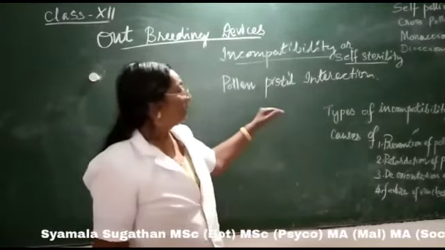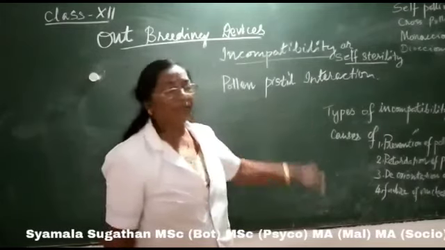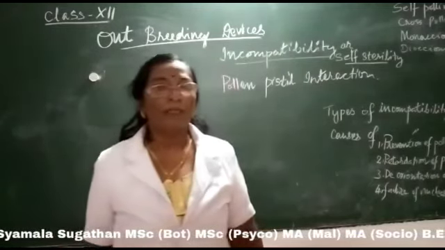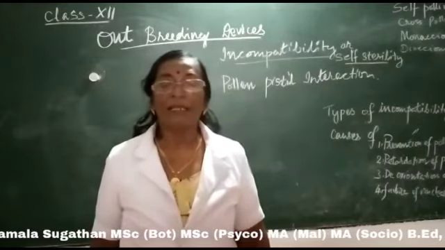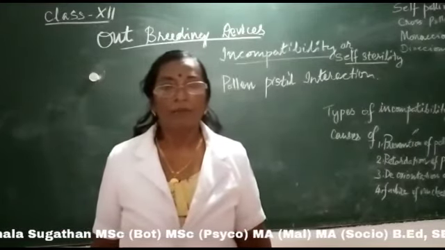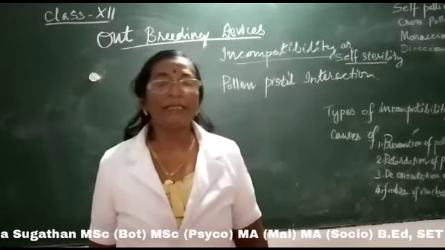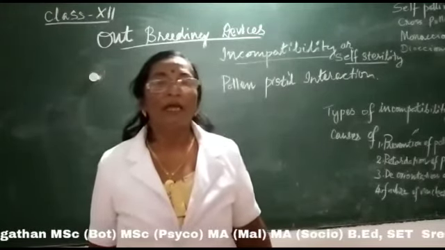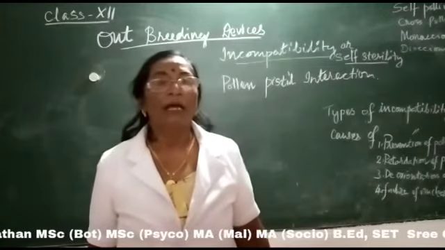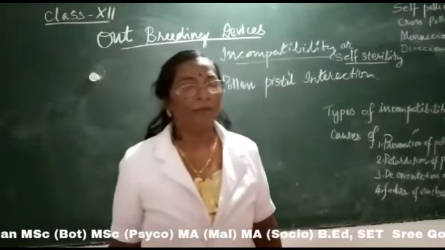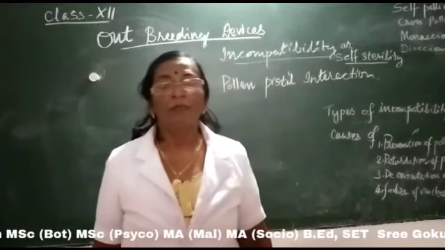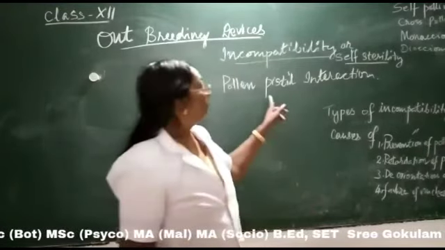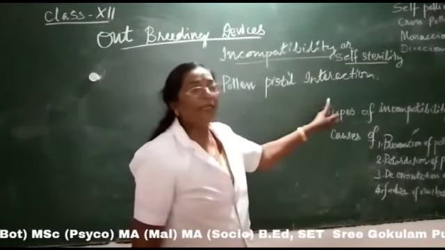When it recognizes that it is the right type, the pollen will germinate and grow downwards and fertilization will occur. And if it is the wrong type, the pollen do not germinate. That is what is known by the name pollen pistil interaction.